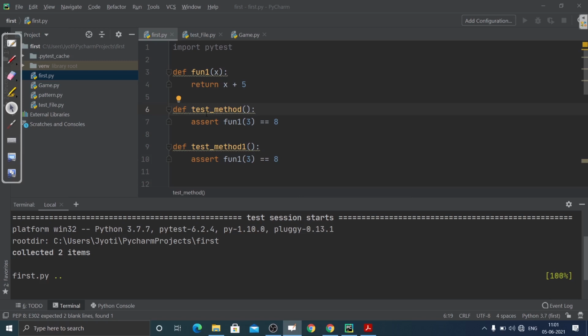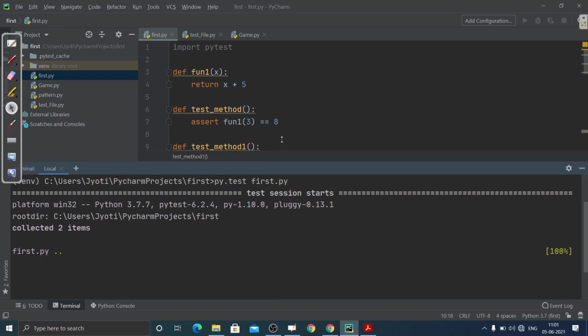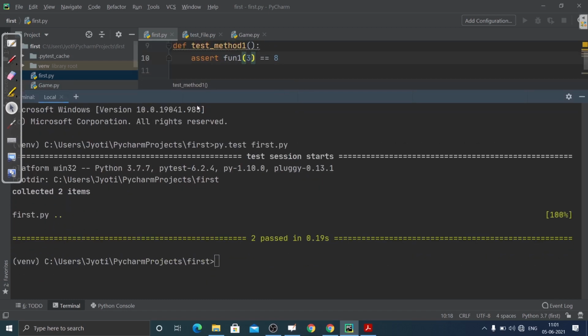Now define the test method. This test method will check if this function with 3, this 3 value will be passed here. 3 plus 5, that is 8. Is it equal to 8? Yes, it is. But I will show you how it will look when I change the value, because here you can see both the test cases are satisfied, or correct. So what happens in that case?